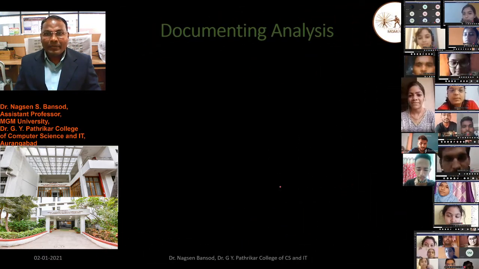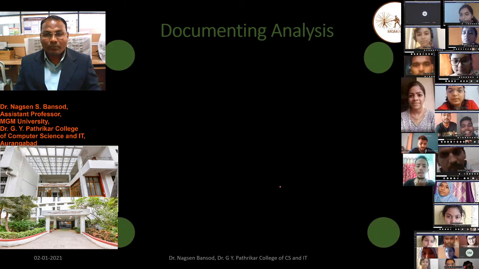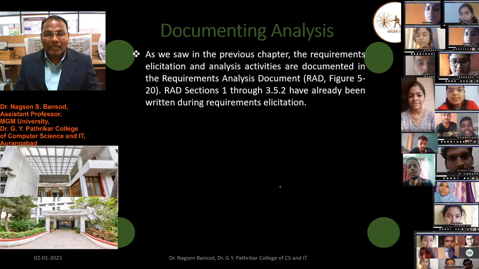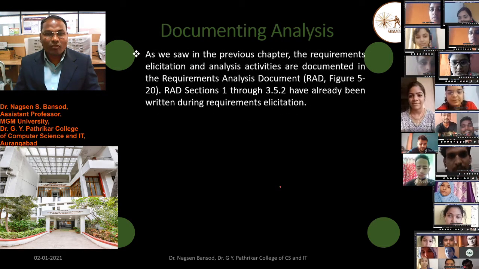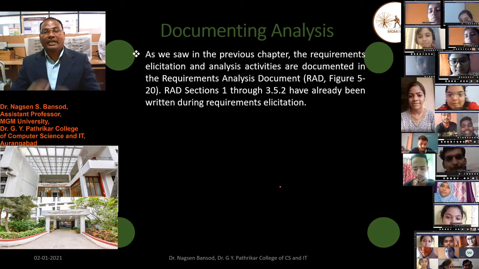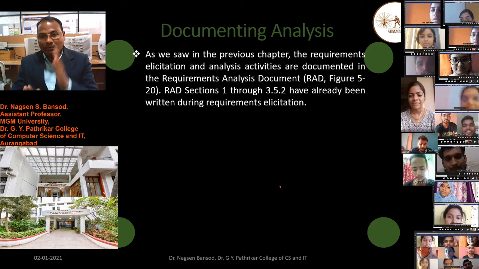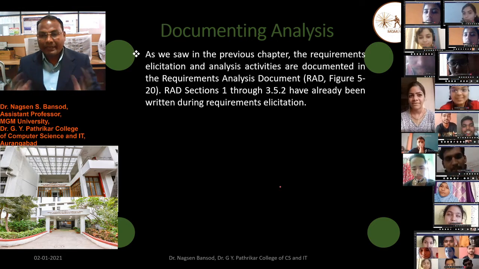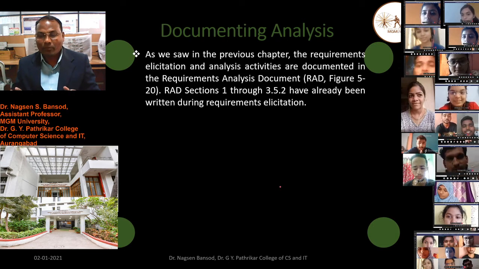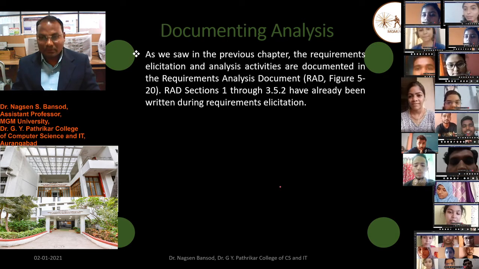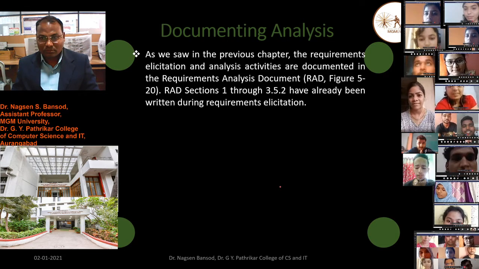Now, documenting analysis. How to document? As we saw in the previous chapter, the requirements elicitation and analysis activities are documented in the requirements analysis document, the RAD model, which we have designed. Figure